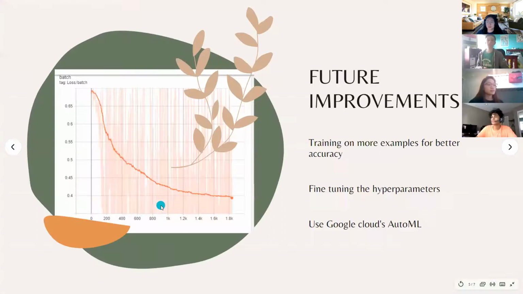Yeah, sure. In the future, some things that we want to do: we want to transition from just a Google Compute Engine to AutoML, which would allow us to have a more lightweight setup, easier, lower costs, and more effective and straight to the point. We would also like to fine-tune some of the hyperparameters and get more data and really increase the accuracy of this model for a more robust performance in the future.